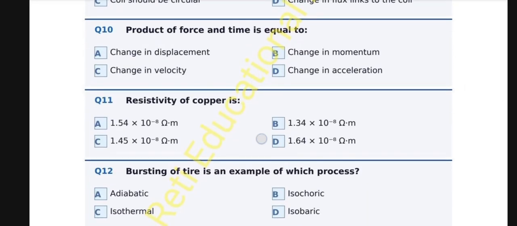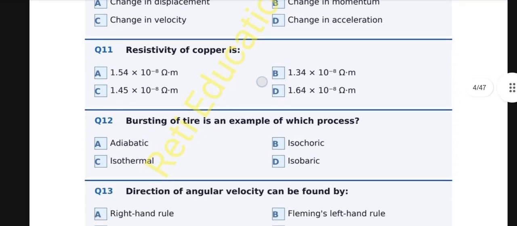Resistivity of copper is, and the correct option is A. 1.54 × 10^-8 ohm-metre. Question number 12. Bursting of a tire is an example of which process?